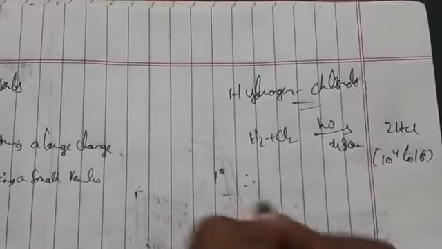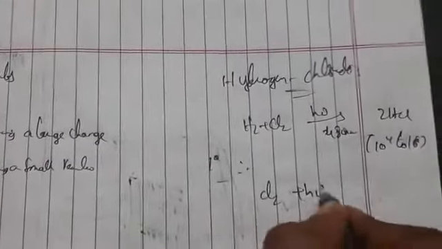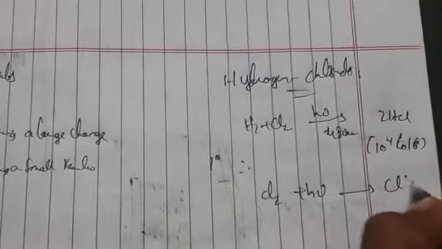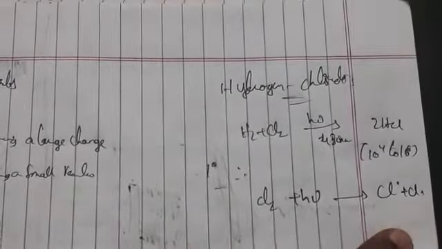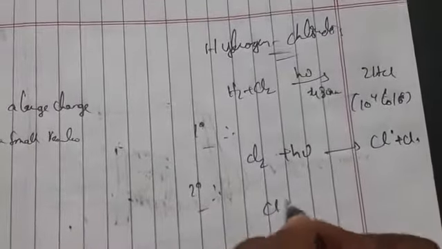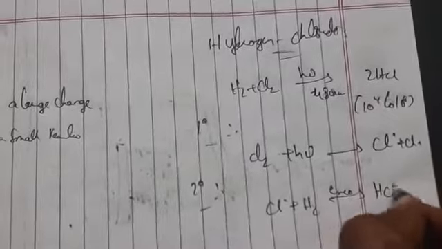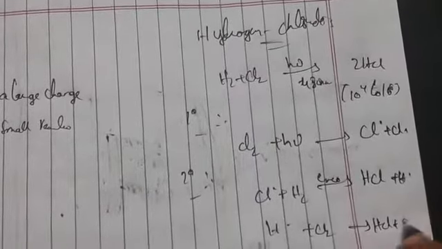What is the primary process? Dissociation of chlorine. When chlorine is irradiated, it forms Cl radical plus Cl radical, the chain initiation step. Secondary process: Cl radical plus H2, which is an exothermic reaction, gives HCl plus H radical. H radical plus Cl2 gives HCl plus Cl radical, and Cl radical plus Cl radical gives Cl2.